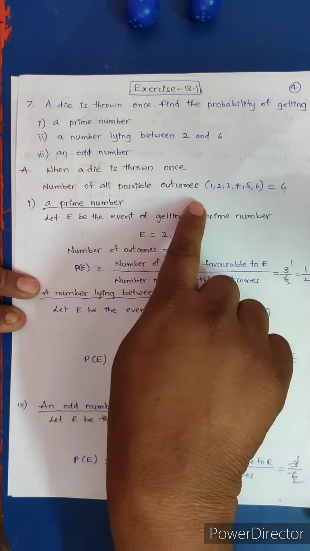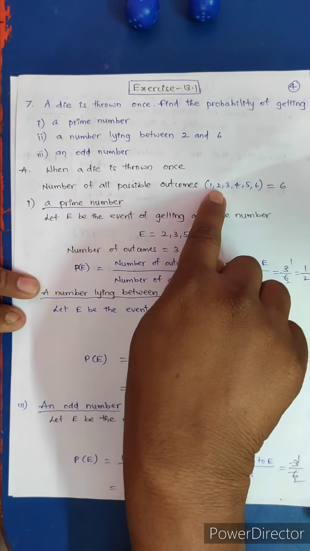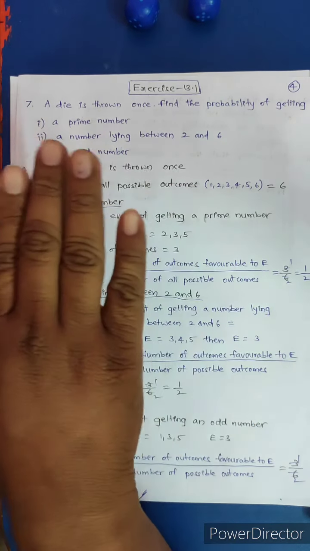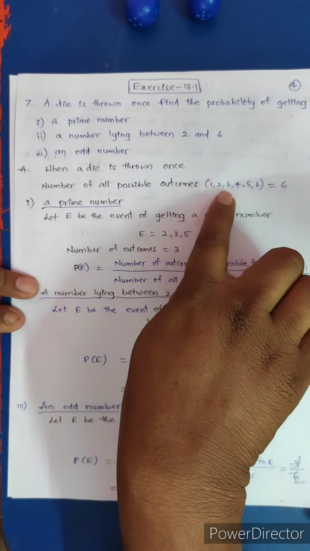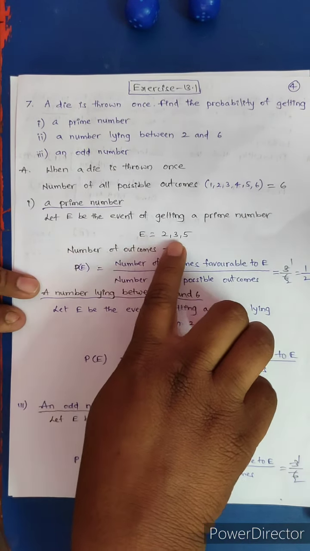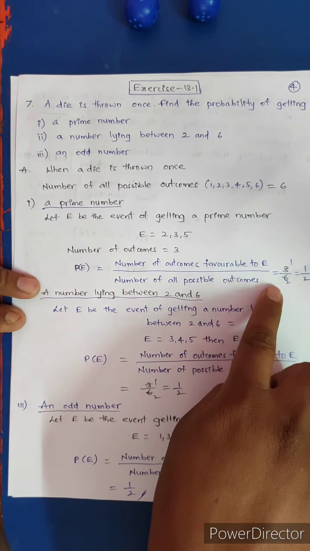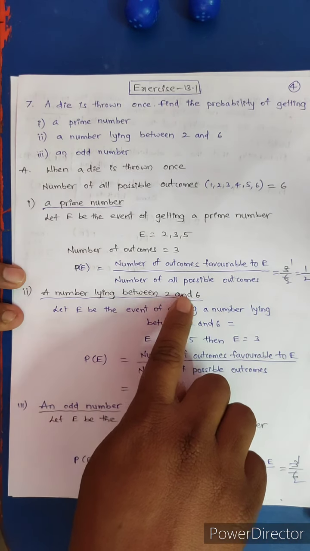Prime number. How many prime numbers are there among this set of numbers 1 to 6? 2 is a prime number, 3 is a prime number, 5 is a prime number. 1 is neither prime nor composite. 2, 3, 5 are the prime numbers. Let E be the event of getting a prime number, E equal to 2, 3, 5. Number of outcomes 3, total possible outcomes 6. 3 by 6. 3 ones are 3, 3 2s are 6. So 1 by 2.